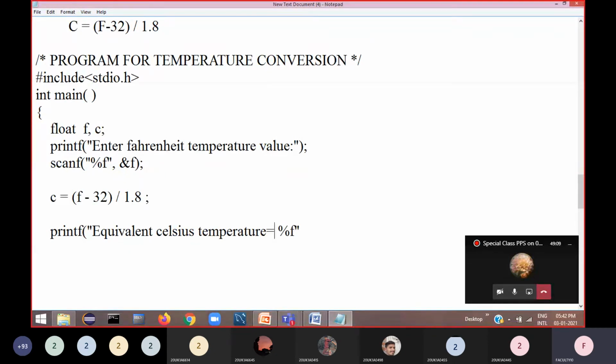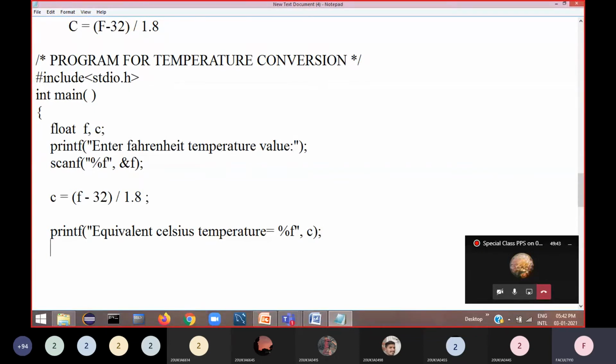Where is the value? The value is present in this variable. You cannot directly ask the compiler to print from this variable. I have stored the number in floating point type, so you should inform it to print the number in floating point only. Write %f here. Close the double quotes, then a comma, then tell the compiler from where to take the value: from the variable c. Then close the parenthesis and end with a semicolon.